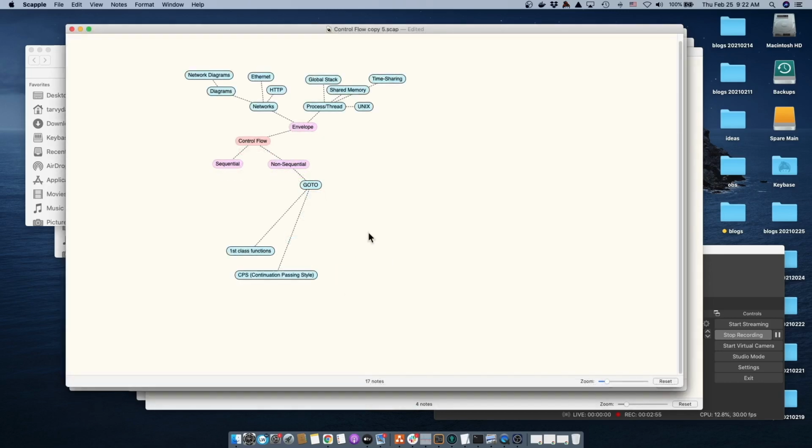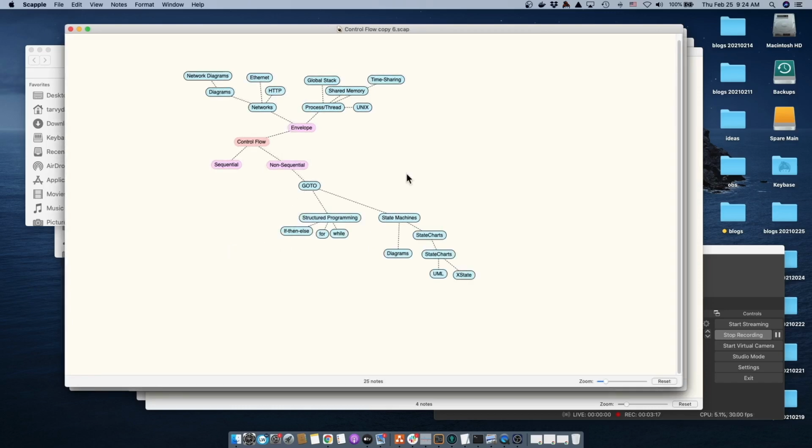It might be noted that first-class functions are really just a kind of GoTo, which is even more unrestricted than the original GoTo that we had. Continuation passing style comes from first-class functions, and it is just the ultimate GoTo that is available to us. If we stop treating GoTo as something to be shunned and as a useful but very low-level operation, we can branch structured programming into other kinds of ways.